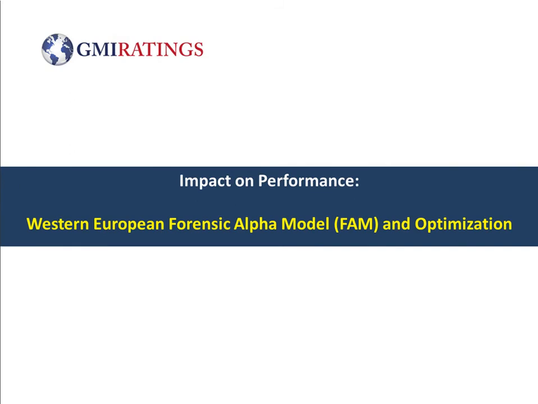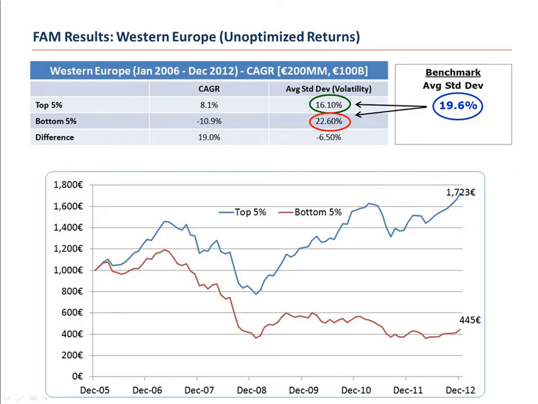Let's look at the impact on performance, the Western European Forensic Alpha model, and an optimization. First, let's look at results prior to an optimization. We'll see that the top 5% of companies in Western Europe between 200 million euros and 100 billion euros returned around 8% compounded annual growth rate, while the worst companies returned negative 11%. The benchmark during this time period returned 2%.